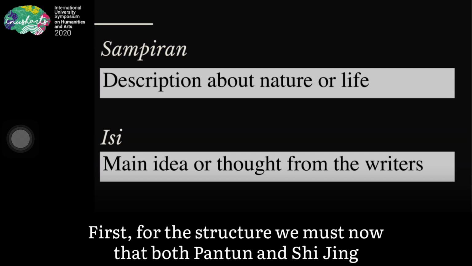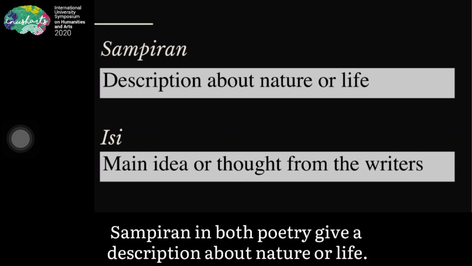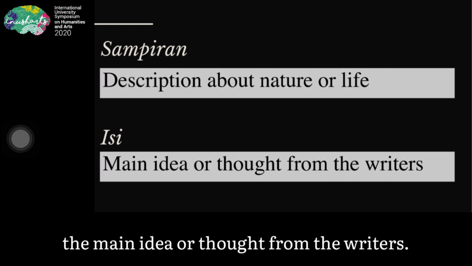First, for the structure, we must know that both Pantun and Shi Jing have sampiran and isi. Sampiran in both poetry gives a description about nature or life, whereas the isi tells us about the idea or thought of the writers.